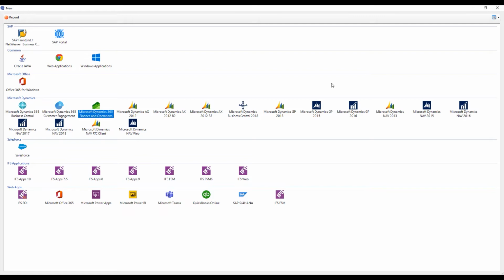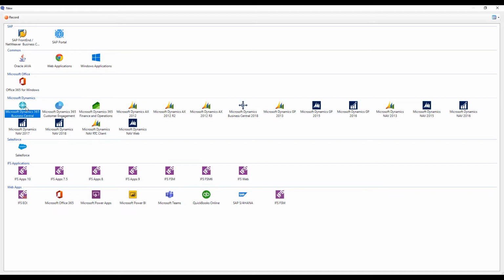And as you can see, we have a wide range of connectors for Dynamics 365, but we're also a cross-platform application, meaning that if you have a process that takes you from one Dynamics application and maybe into an Office application, then we can follow the process there because we also have connectors for the Office applications. And that means for both on-prem versions and the web versions. We have them for the entire Power Platform. We have them for Teams, for custom web applications, and the same goes for Windows applications. So there's about a 95% chance that for whatever process you need documented within your organization, we can help you do that with ClickLearn. In this case, I will do this on BC.